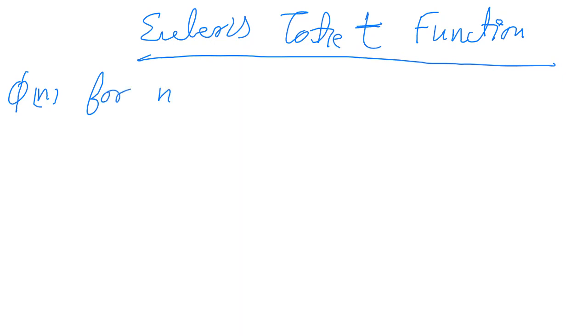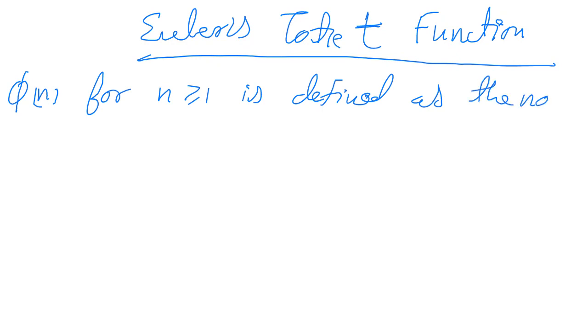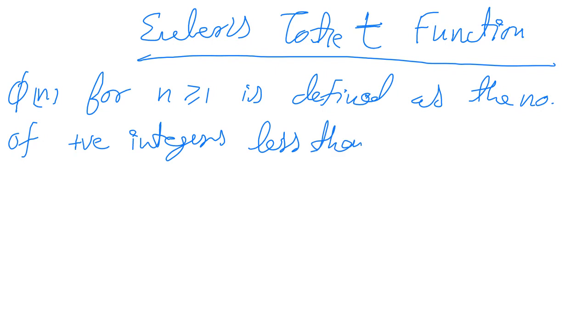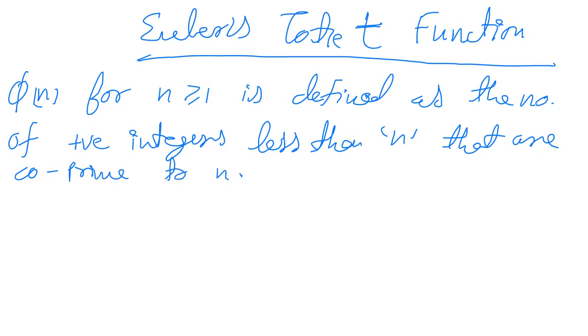Euler's totient function for n greater than or equal to 1 is defined as the number of positive integers less than n that are co-prime to n.